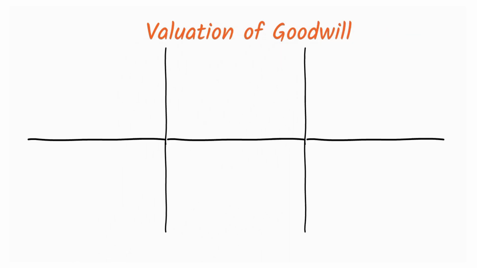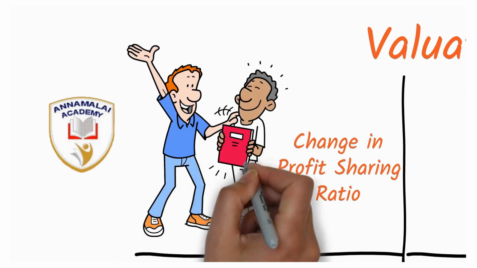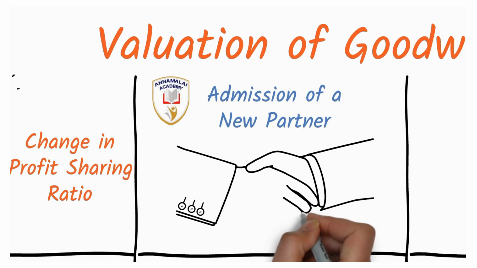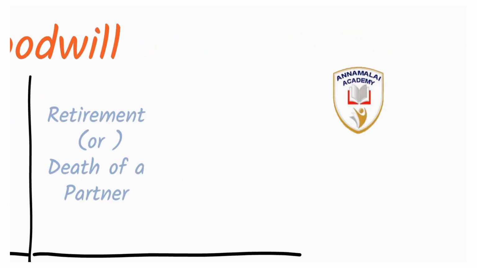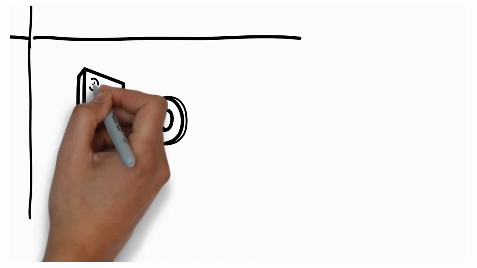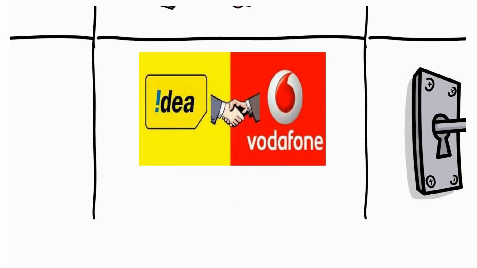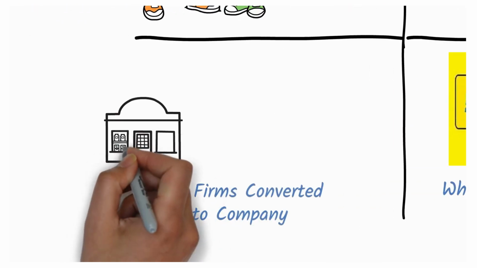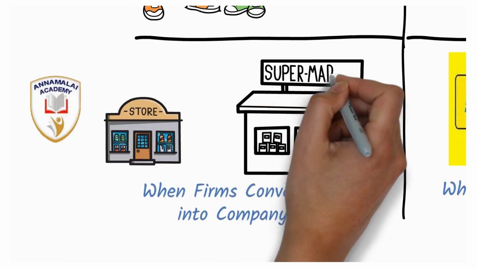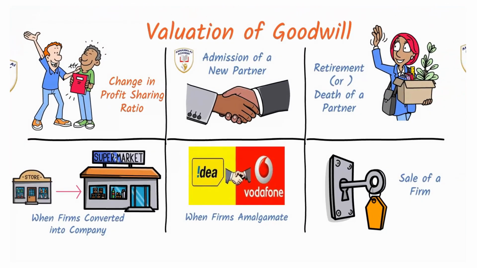What are the situations in which we need to value the goodwill in case of a partnership firm? When the partners change their profit sharing ratio, when a new partner gets into the firm, or when an existing partner retires, or in the situation of the death of a partner, when the firm wants to sell their business, or when the firm wants to join with another company to do business, or when a partnership firm wants to be elevated into a company. In all these situations, the goodwill is valued.